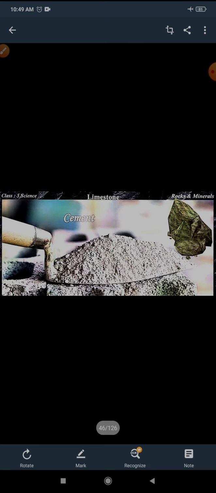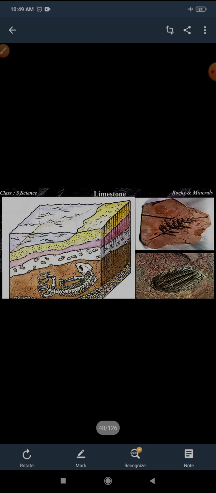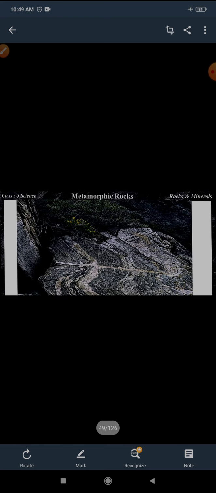Many sedimentary rocks have fossils in them, because along with the bits of rocks, animal and plant remains also get deposited during rock formation. So that is all about limestone.